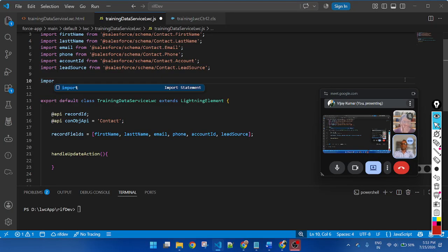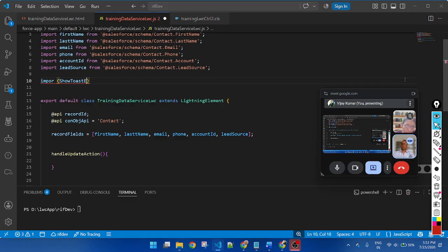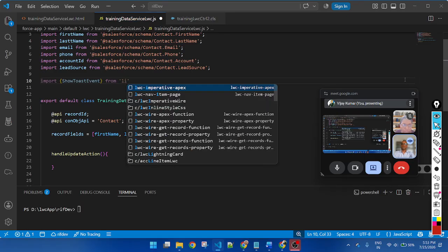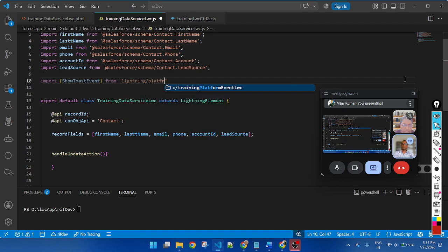Okay, so import show toast event from lightning platform show toast event.